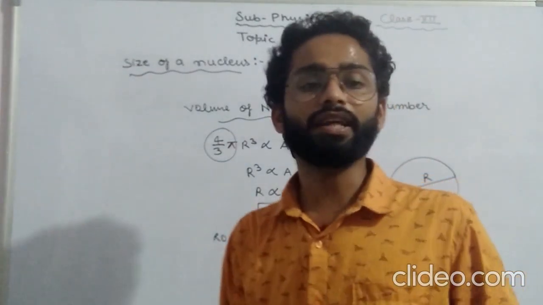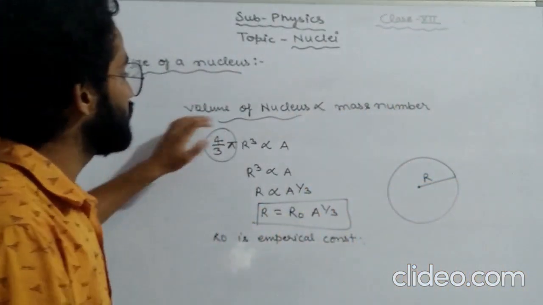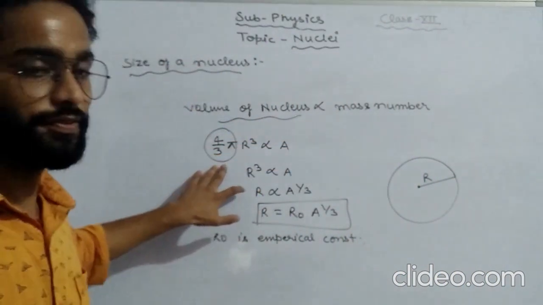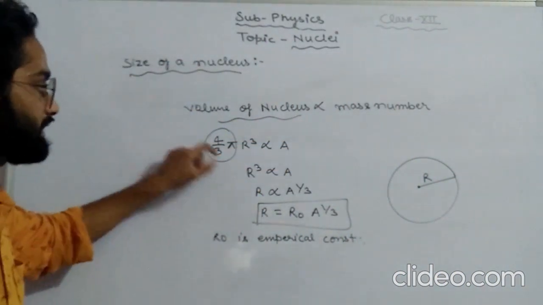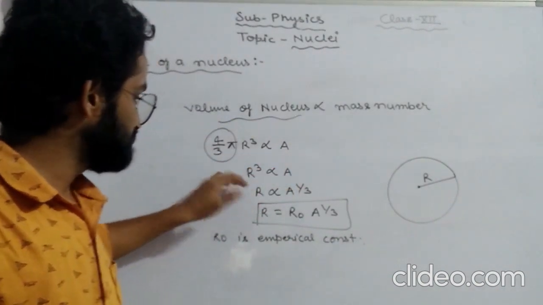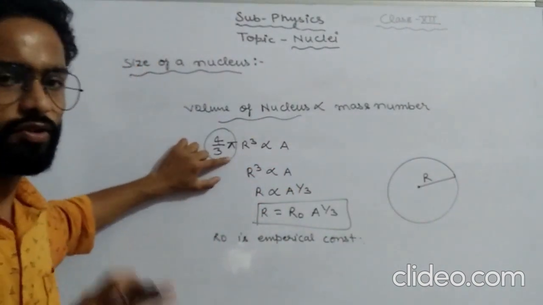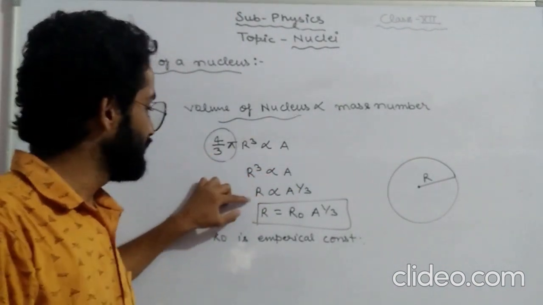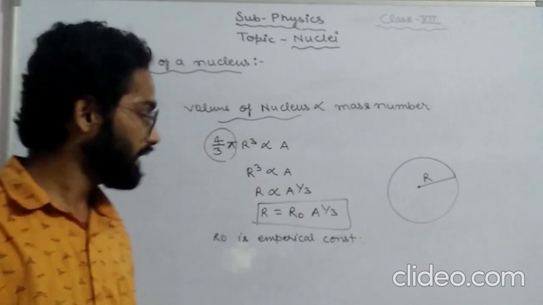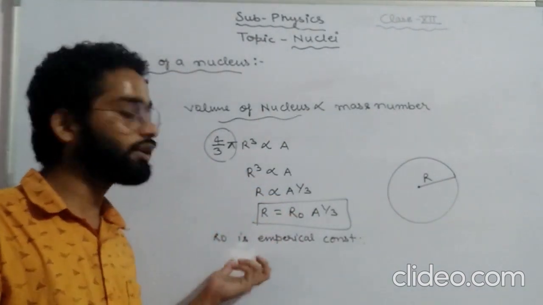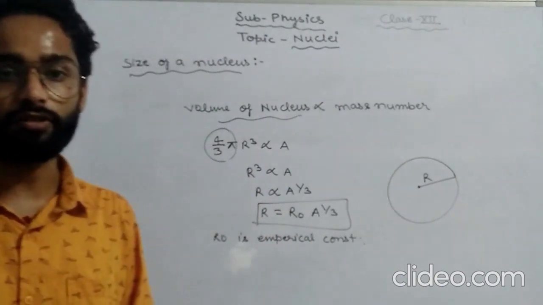As the nucleus is taken as a sphere, the volume is directly proportional to the mass number, so 4 by 3 pi R cube is directly proportional to A. Taking 4 by 3 pi as a constant, R cube is directly proportional to A, that is R equals R naught A to the power 1 by 3. Here R naught is an empirical constant, remember this always.